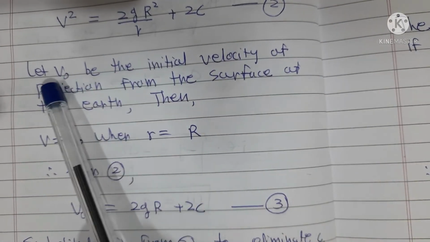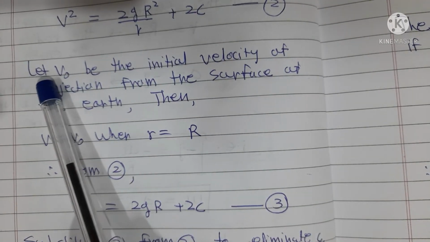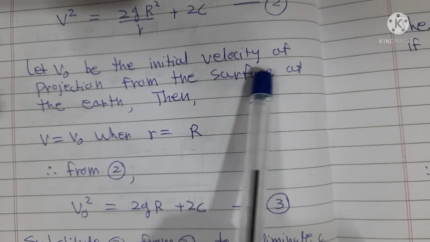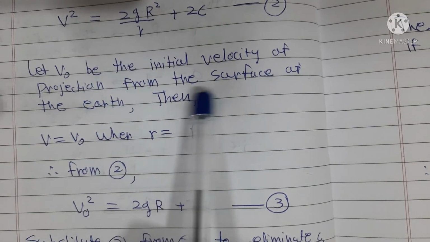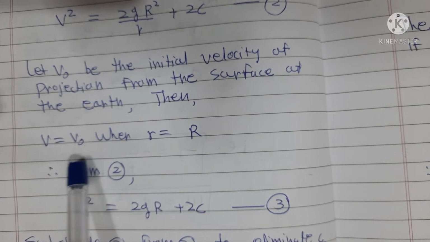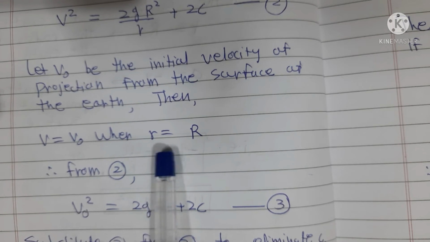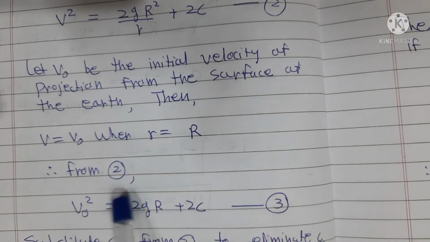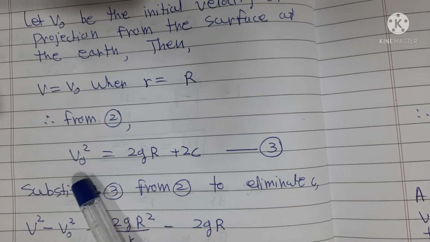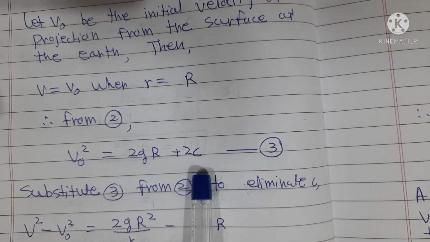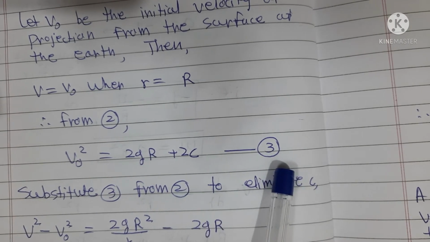Now, initially, when time t equals 0, let v0 be the initial velocity of projection from the surface of the earth. Then v equals v0 and small r is equal to capital R. Substituting these values in equation 2, we get v0 square is equal to 2g capital R plus 2C. This is equation number 3.